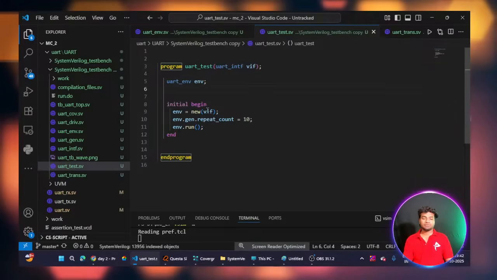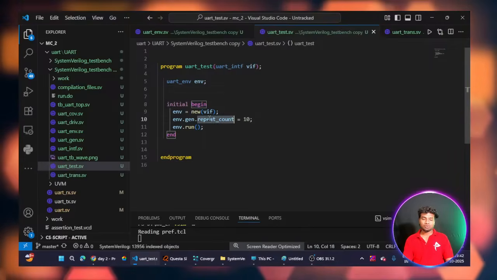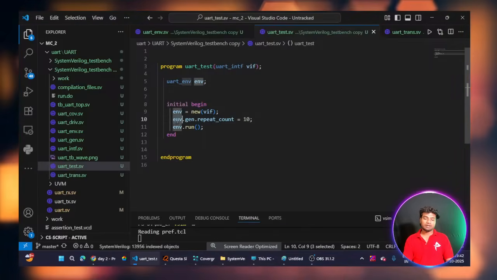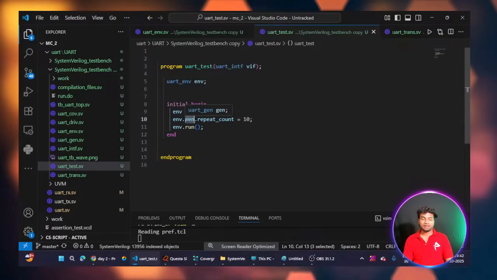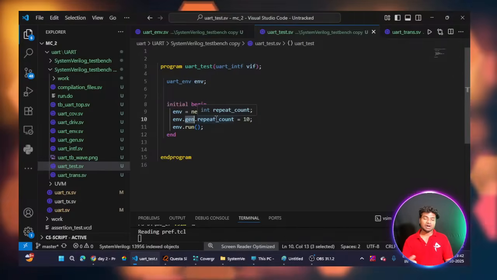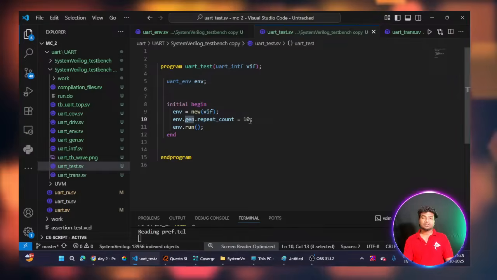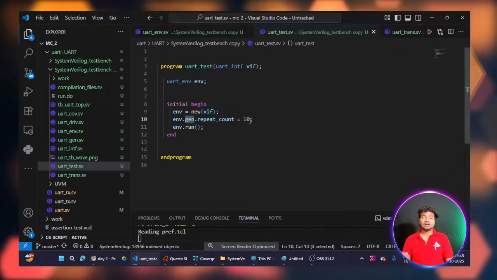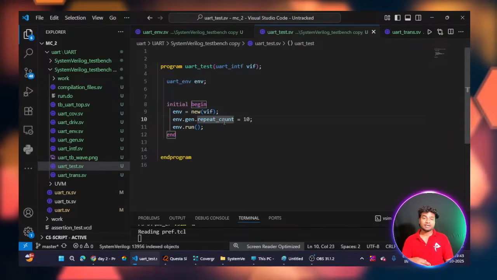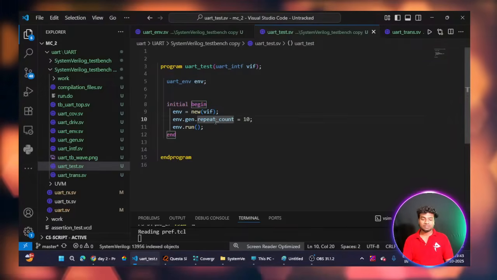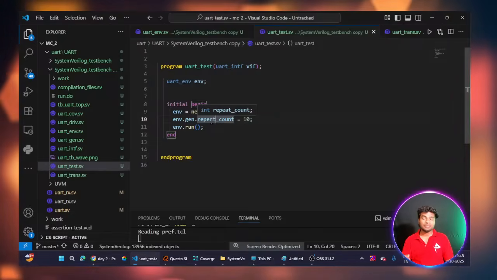Here I am passing some stimulus to the virtual interface, and then I am giving the repeat count. You can see in the environment class I have the handle of the generator class. Inside my generator class I have one signal, repeat_count, of integer type. I am giving it 10, which means it will repeat 10 times. This signal is inside my generator class, so I am doing 10 rounds of randomization.